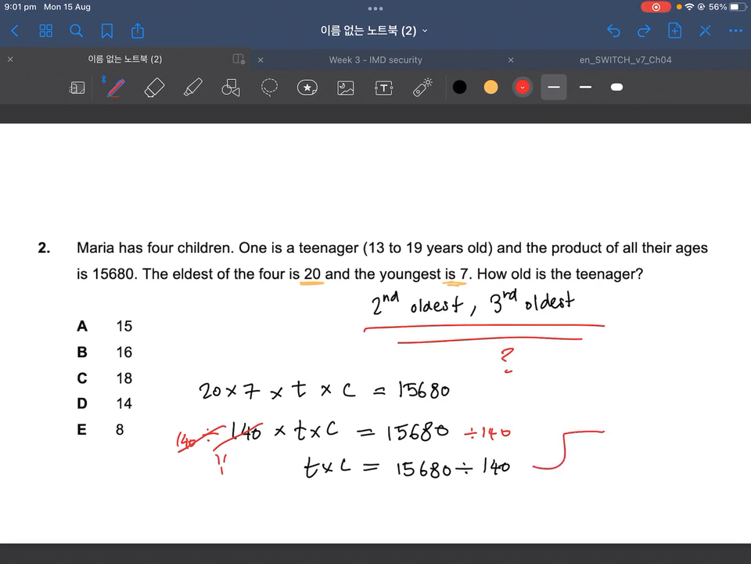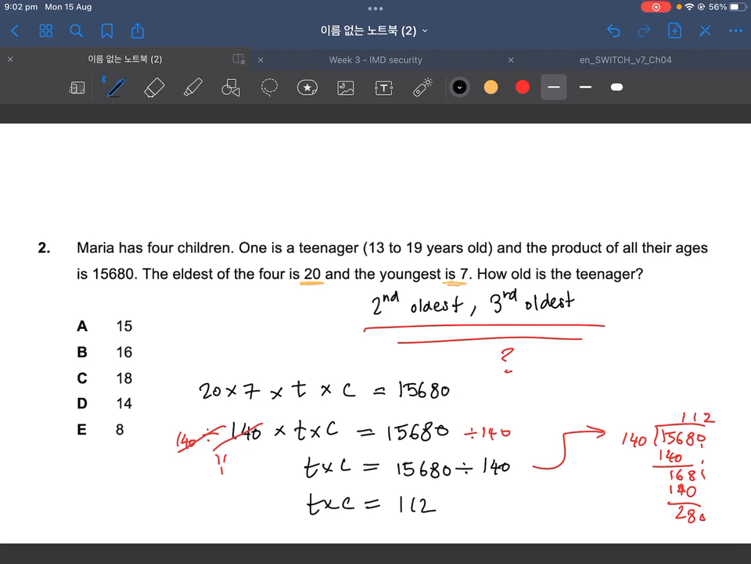So now let's figure this out. Do this together. Divided by 140. It goes into 156 once. So 140, and then remaining 16. Carry the 8 down, and that goes into that once, 140 again, then 28. We carry the 0 down, then 140 goes into 280 2 times. Right, so we've arrived at the fact that T times C is actually 112. Well, that's great news.